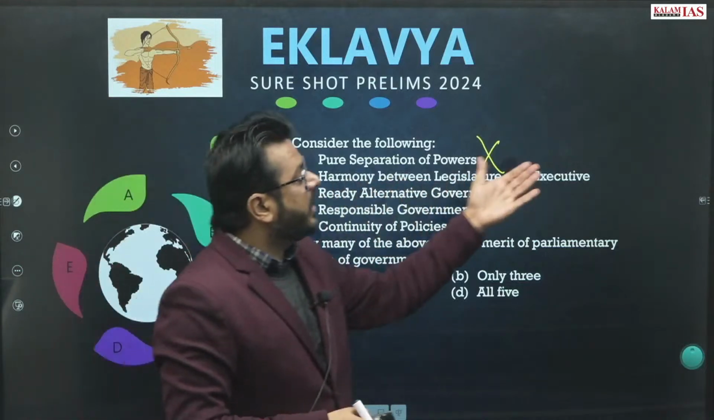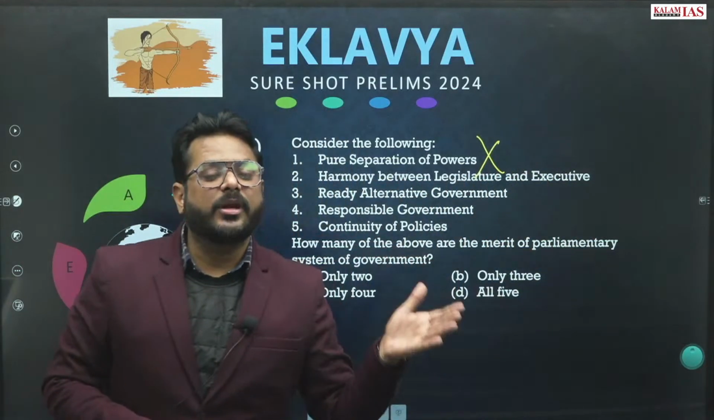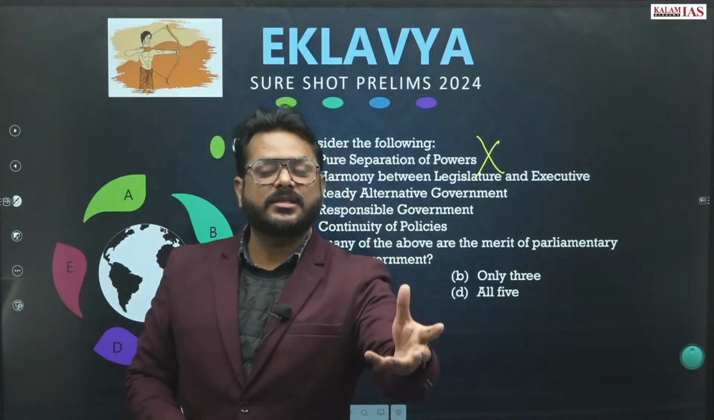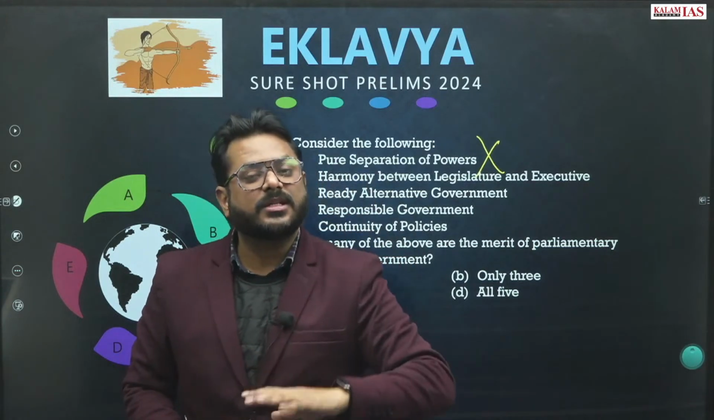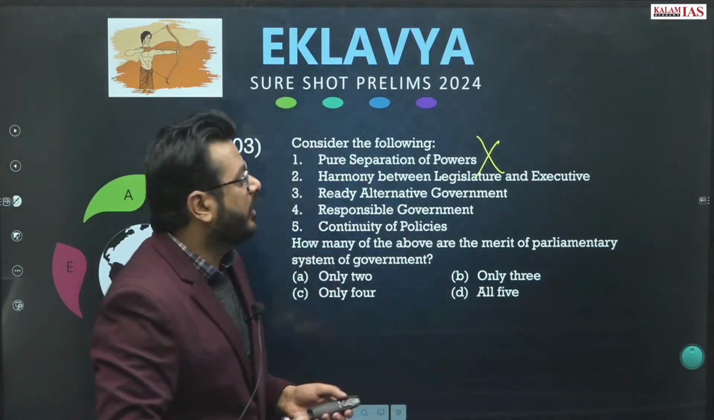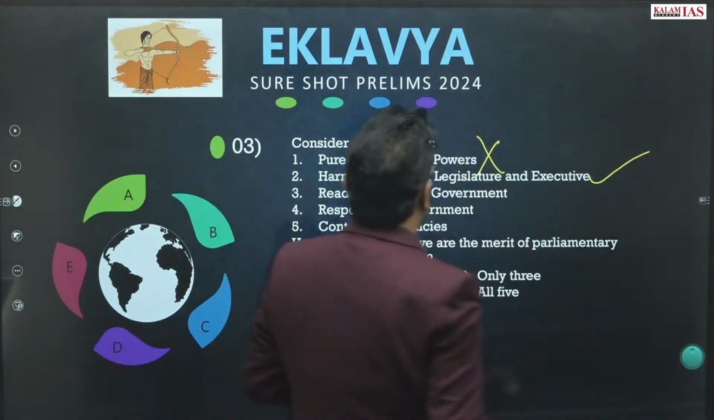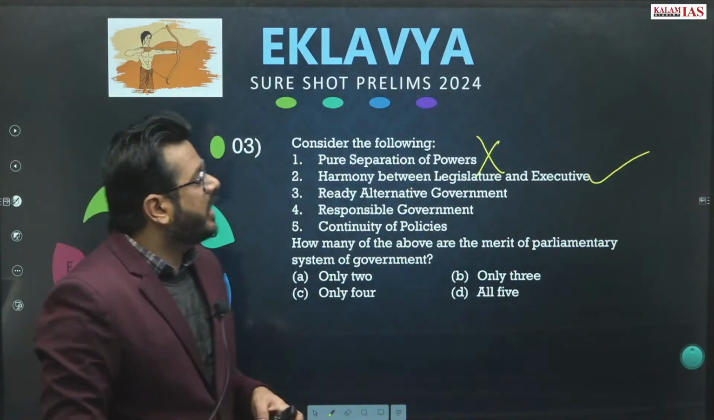Harmony between the legislature and executives? Yes. Why harmony? Because the executive is part of the legislature, and executives are responsible to the legislature, so there will be some form of harmony in the parliamentary system of governance. That is correct. Ready alternative government?